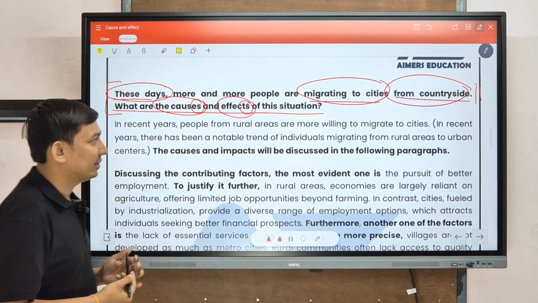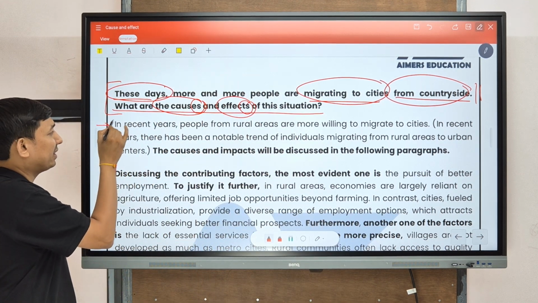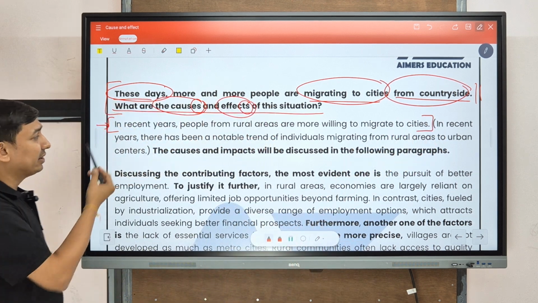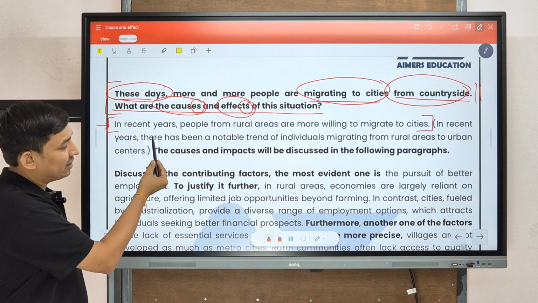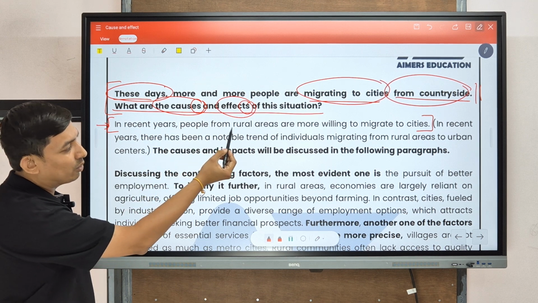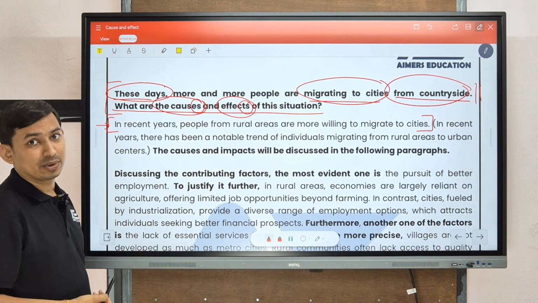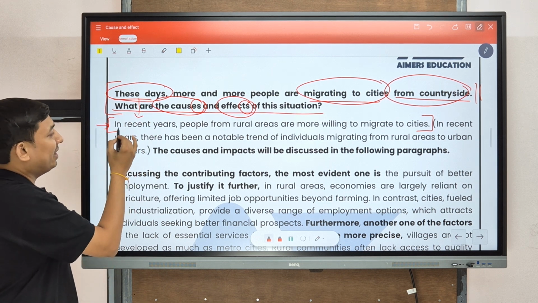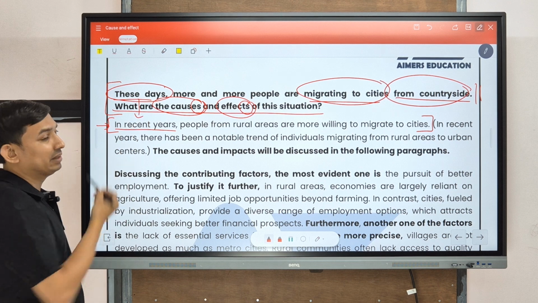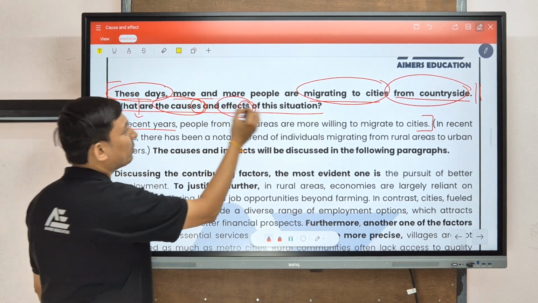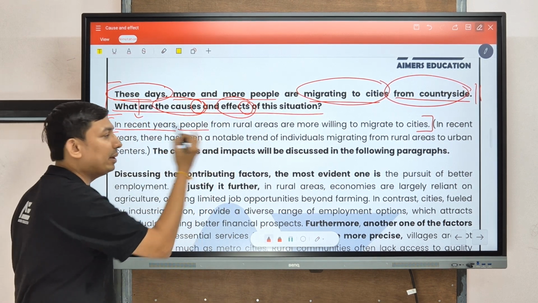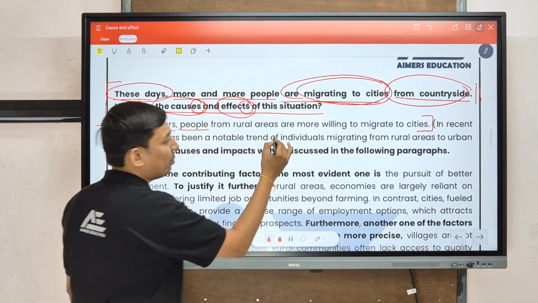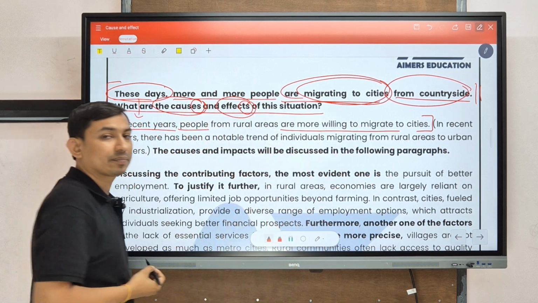Now let's start with the paraphrasing. First we will read the paraphrased version of the essay topic. Here it is written that in recent years, people from rural areas are more willing to migrate to cities. Now we will see how they have done the paraphrase. First, in recent years. It is the paraphrased version of these days. Then more and more people. So they have written here people. Then are migrating to cities. So they have written are more willing to migrate.